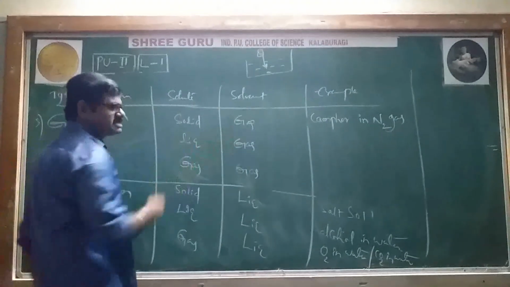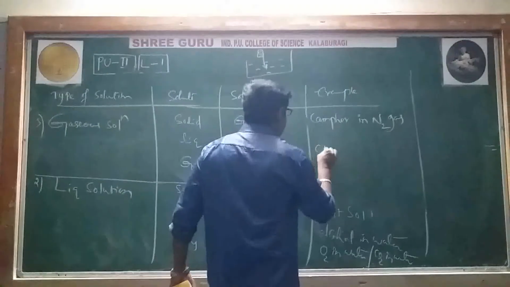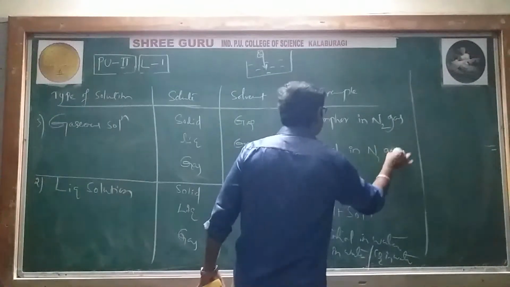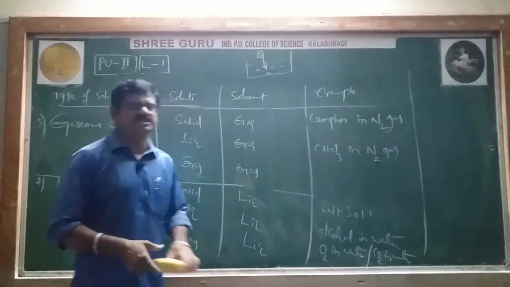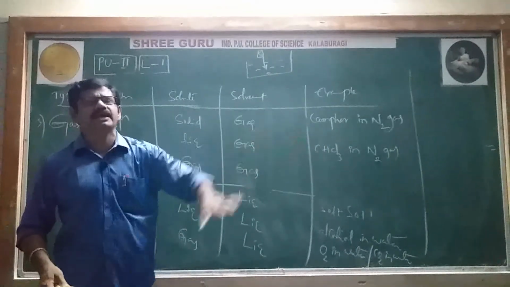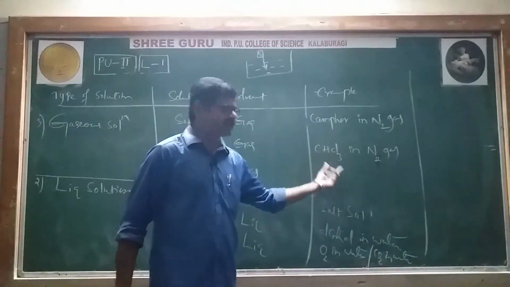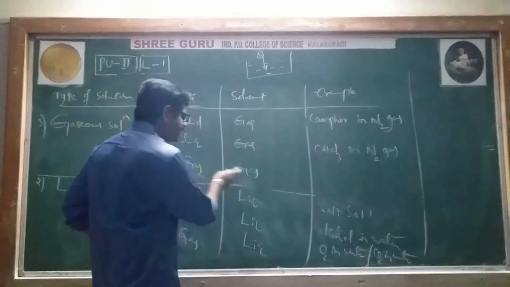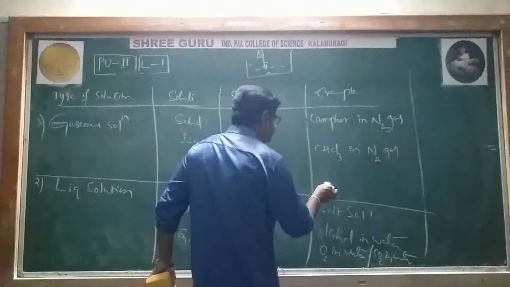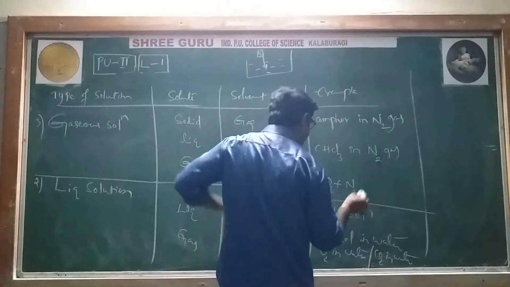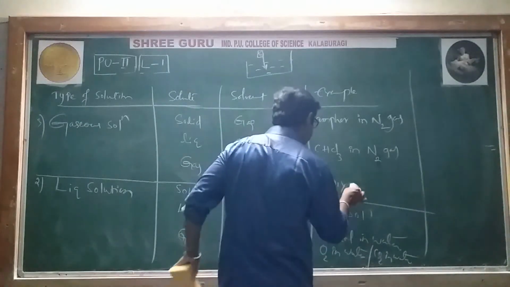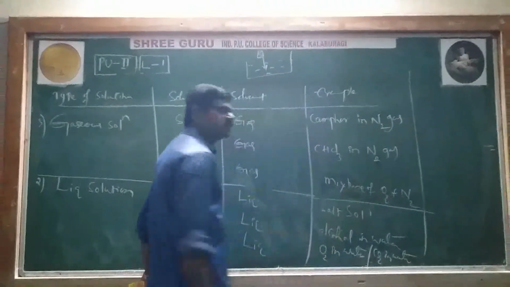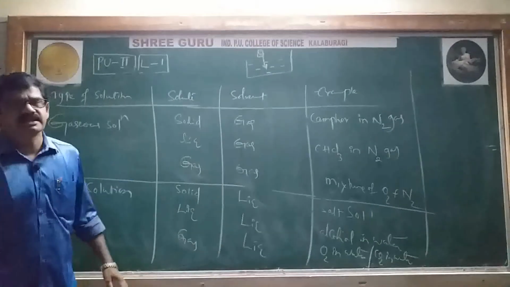Next, liquid in gas: we will take chloroform in nitrogen gas. Chloroform is a liquid, the solute; nitrogen is a gas, the solvent. Next, gas in gas: a mixture of O2 and N2 is an example of gas in gas solution.